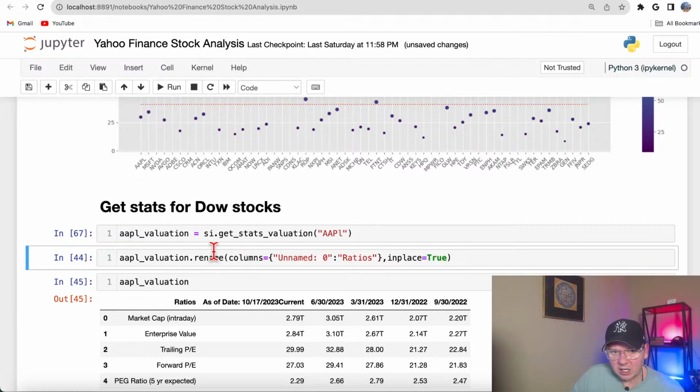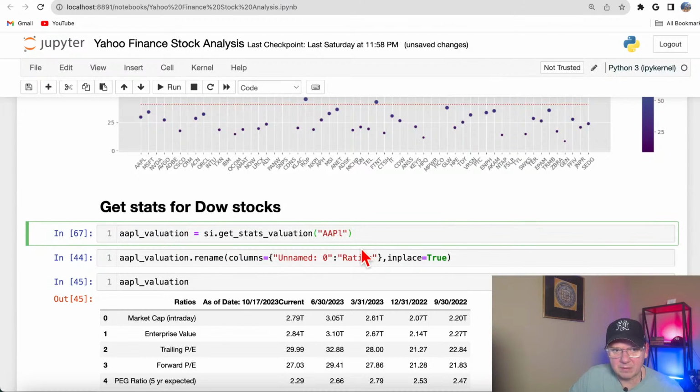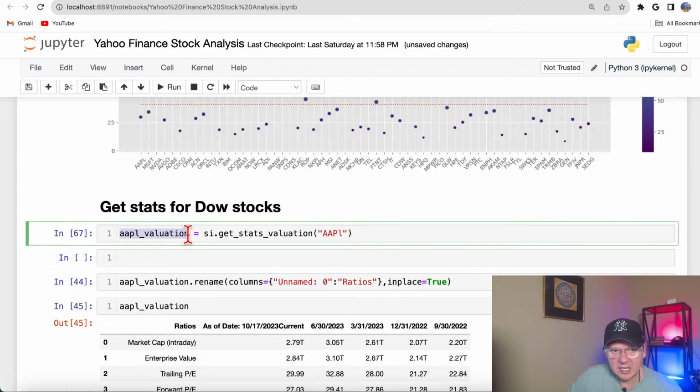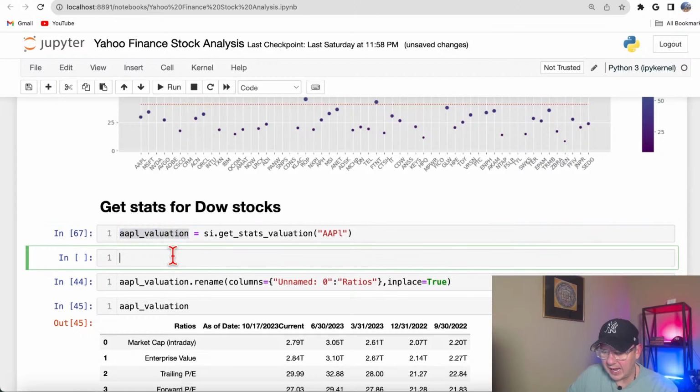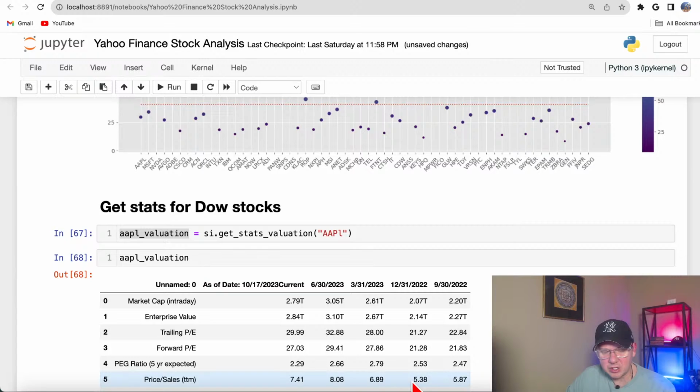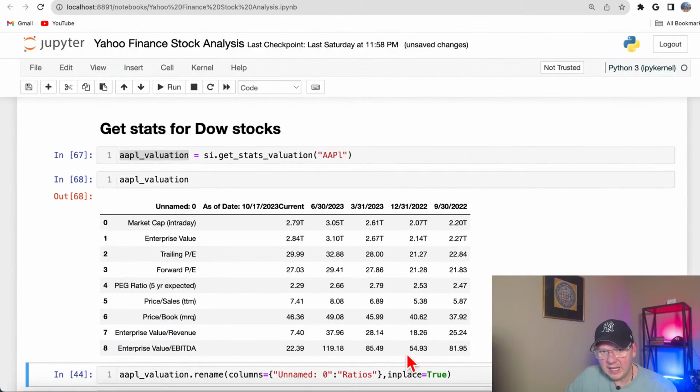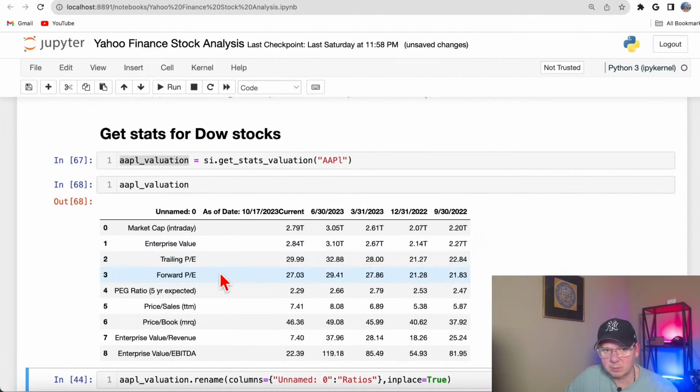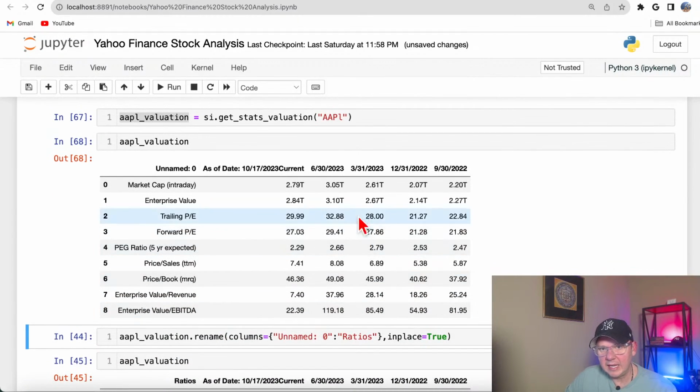Here I'm getting this Apple valuation, so I want to see what's going on with Apple, and it returns this data frame. This is quarterly data. Here we got market cap, enterprise value, trailing price earning ratio, forward price earning ratio, price to book, all this information, right? And you could see this valuation for Apple.